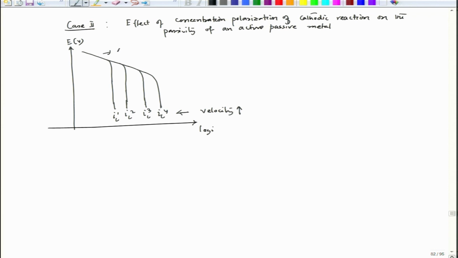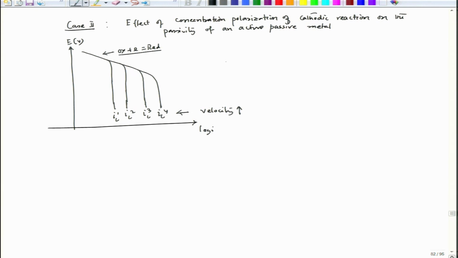We have seen that this is my Ox plus e equal to Red, this is the reduction process, and it is reaching limiting current density at a different location with increase in velocity.